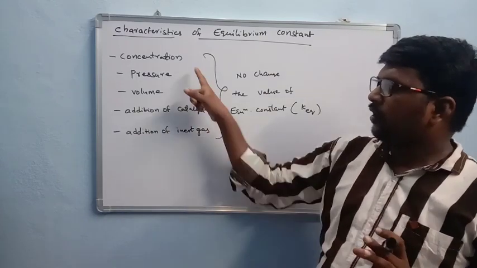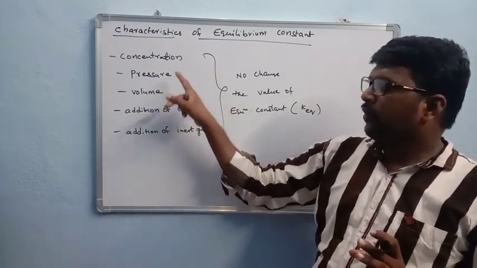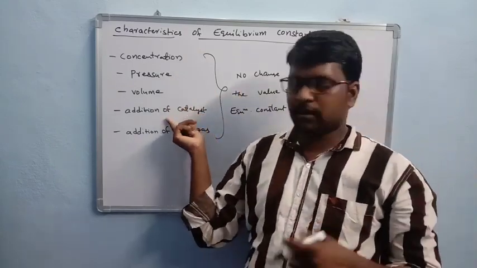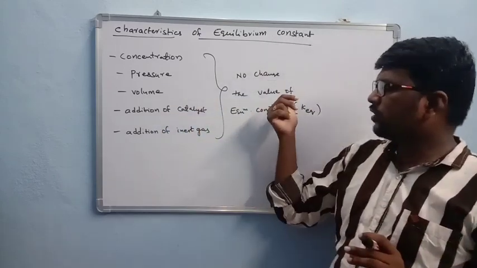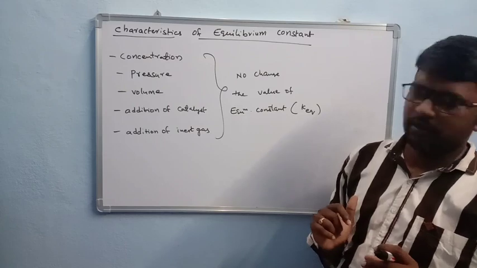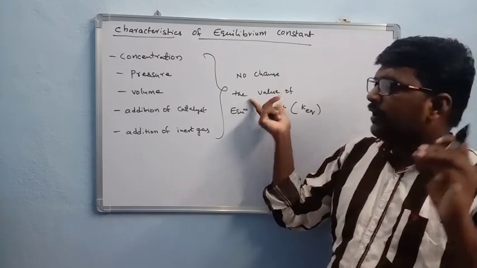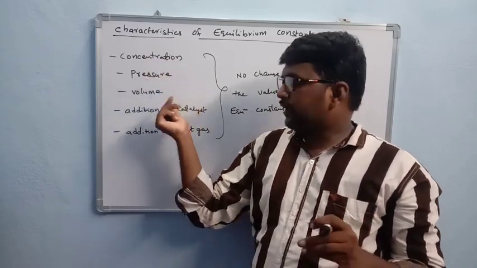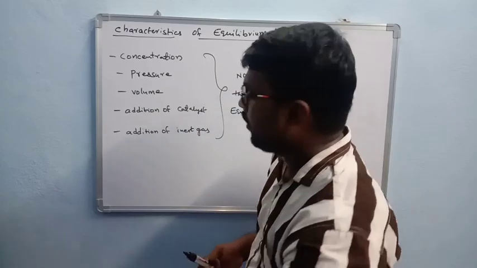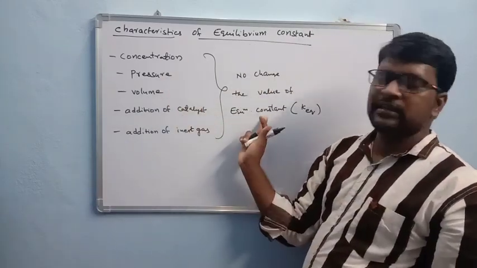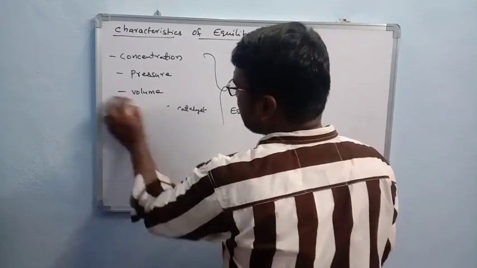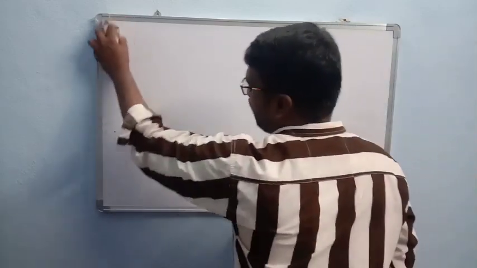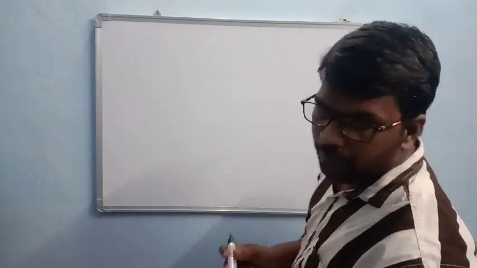Okay. So you remember that concentration, pressure, volume, by changing these, there is no change in equilibrium constant value, and by the addition of catalyst or by the addition of inert gas also, there is no change in the value of equilibrium constant. That means equilibrium constant is independent of change in concentration, pressure change, volume change, addition of catalyst or addition of inert gas. Okay, so you remember that in all these conditions it is not changed. So on which condition does it depend? So when is this equilibrium constant value changed, now we have to study.